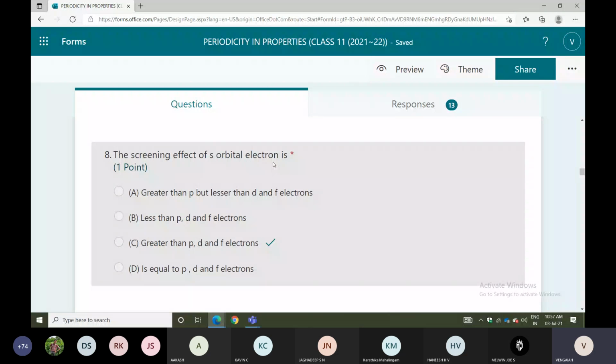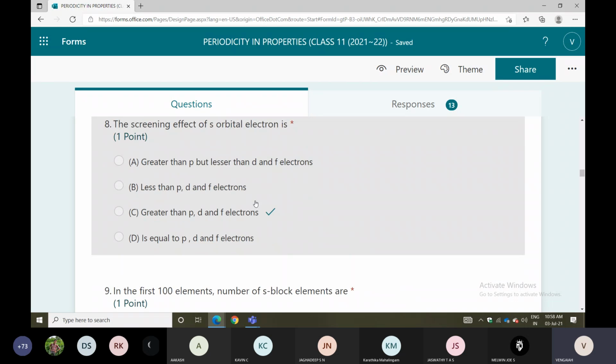As the number of shells increases, the attraction will be less, and the effective nuclear charge will be less. So the screening effect of s orbital electrons is greater than that of p, d and f electrons. Compared with all of these, the s electron has more screening effect.